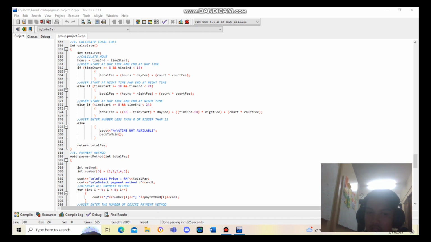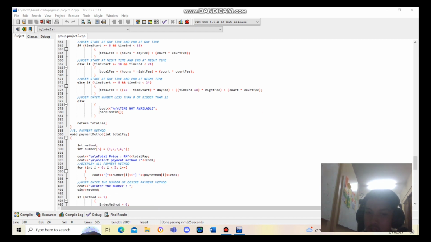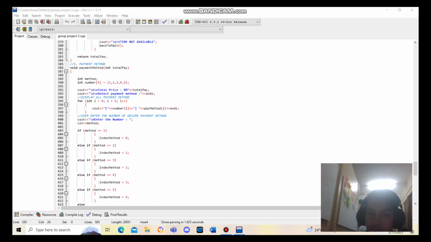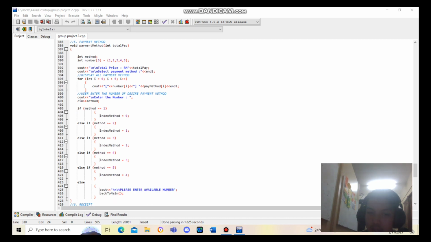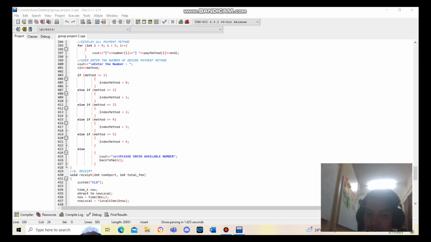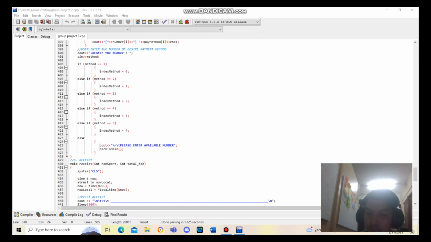But if the user enters a number less than 8 or bigger than 23, it will display time not available and will return to total fee. Five is our payment method using an array. Display all payment methods using if method 1, that's method 0 like here. But else if the user inputs a wrong number other than this, it will display please enter a valid number.